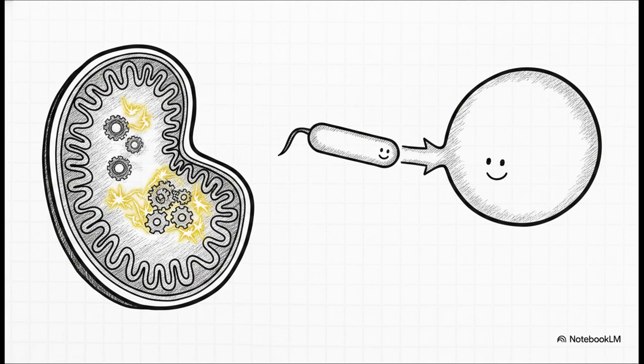Because their structure is so remarkably similar to prokaryotic cells, scientists actually hypothesize that they evolved from ancient aerobic bacteria. Billions of years ago, these bacteria likely formed a symbiotic relationship with ancient cells. So we literally have the descendants of ancient bacteria running the power grid in our bodies today.